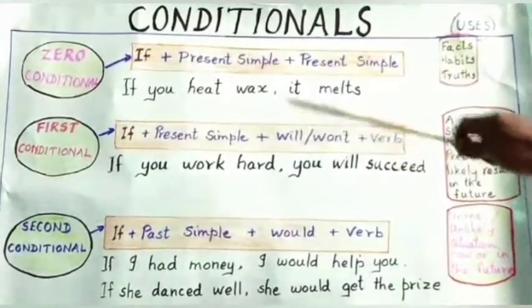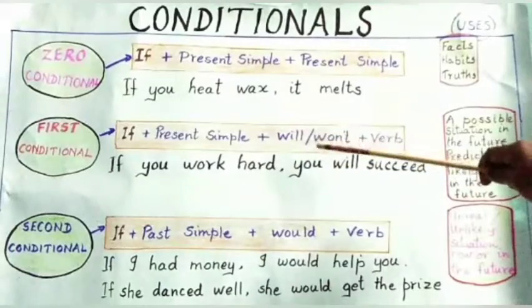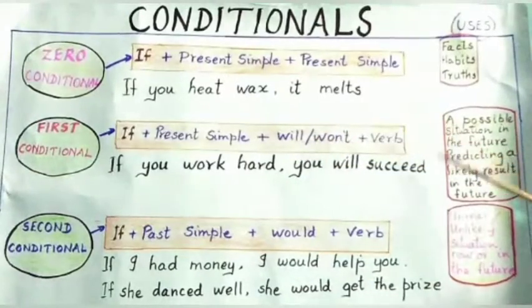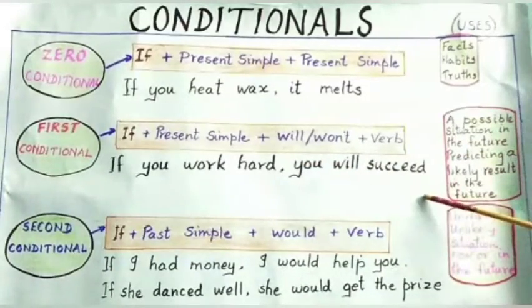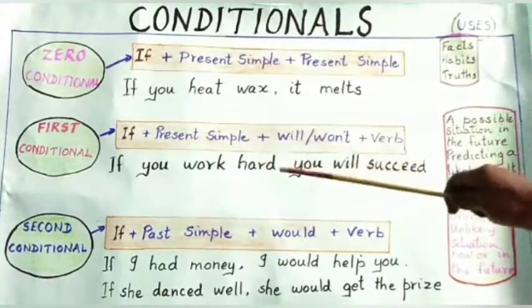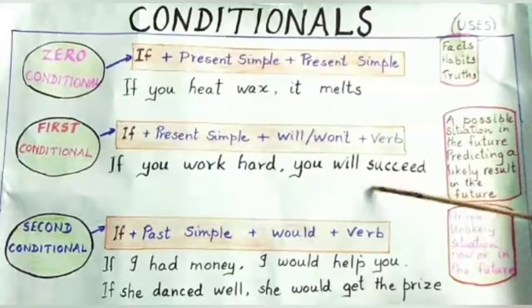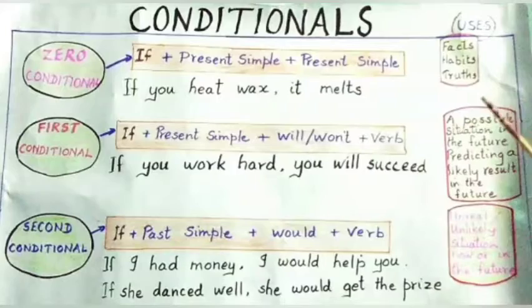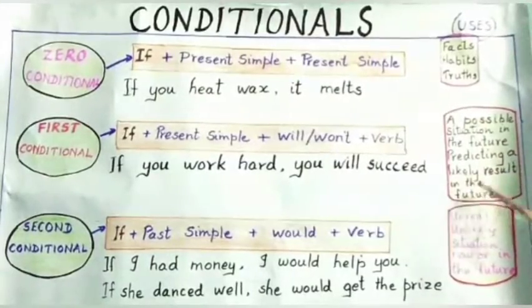We shall move on to the first conditional. Here the structure is if plus present simple plus will or won't plus verb. So you see here, see the example. If you work hard, you will succeed. So first half, that is the conditional clause is present simple, and you see the next, that is the main clause is in future. Okay, you will succeed. So what is the use of this first conditional? A possible situation in the future predicting a likely result in the future. It is a real condition, surely it will happen.